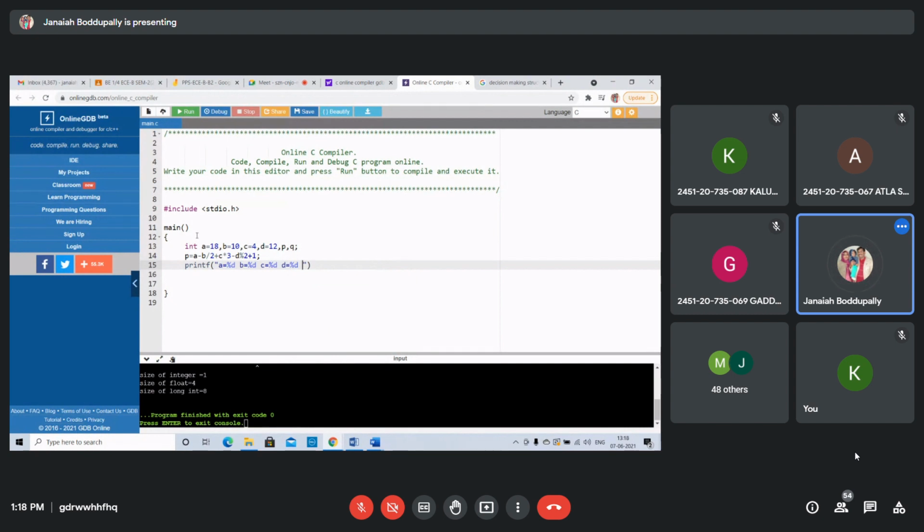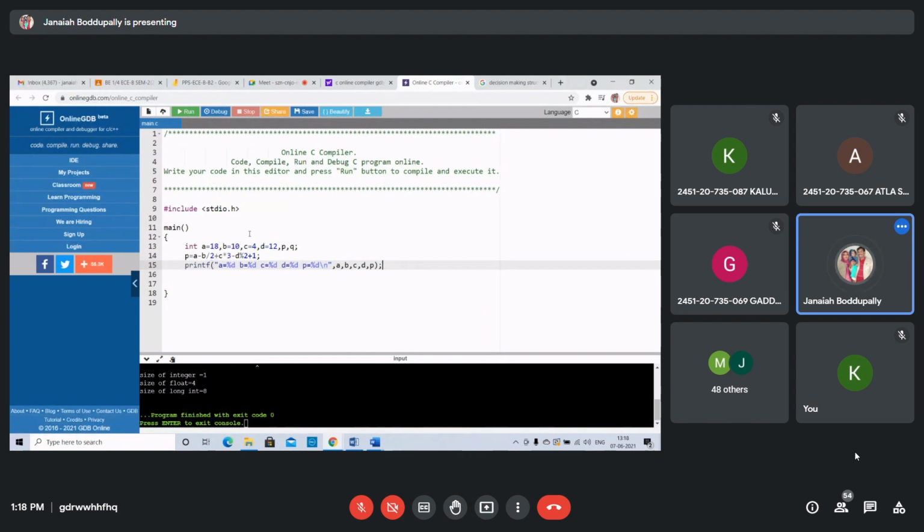Then P equals %d, the expression. A comma, B comma, C comma, D comma, P. All the values are given.